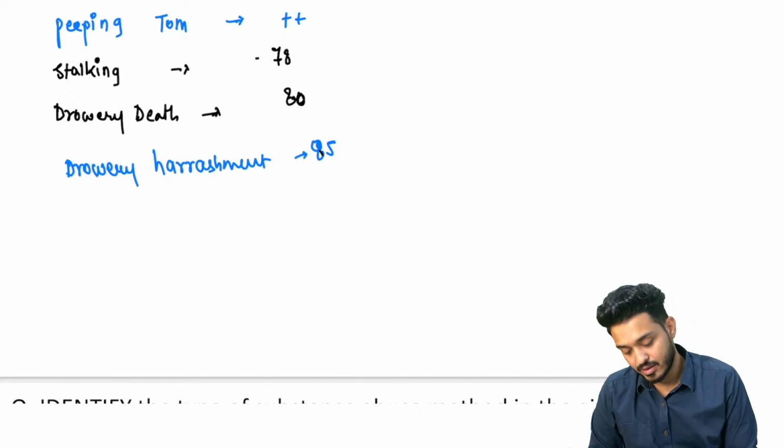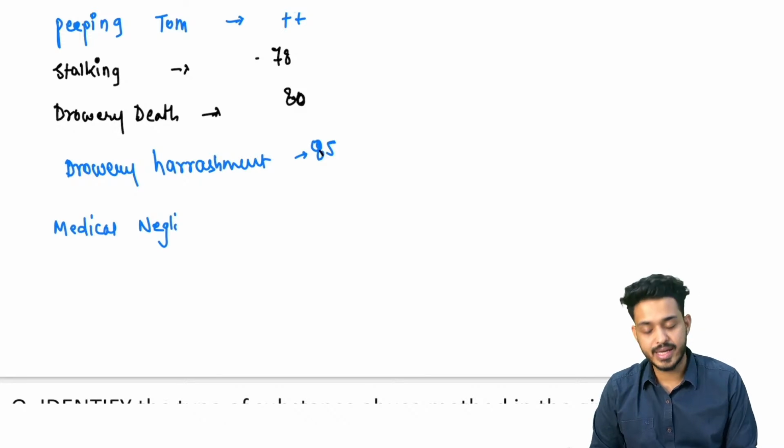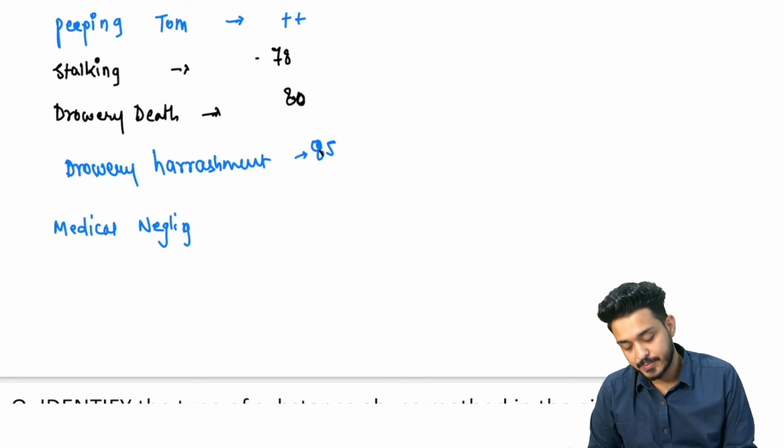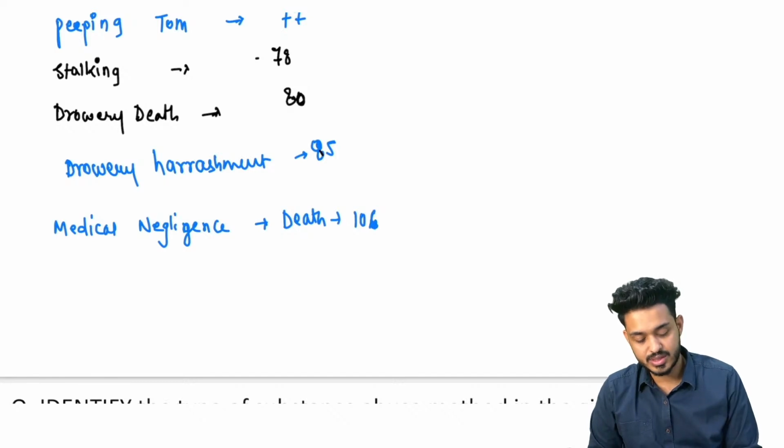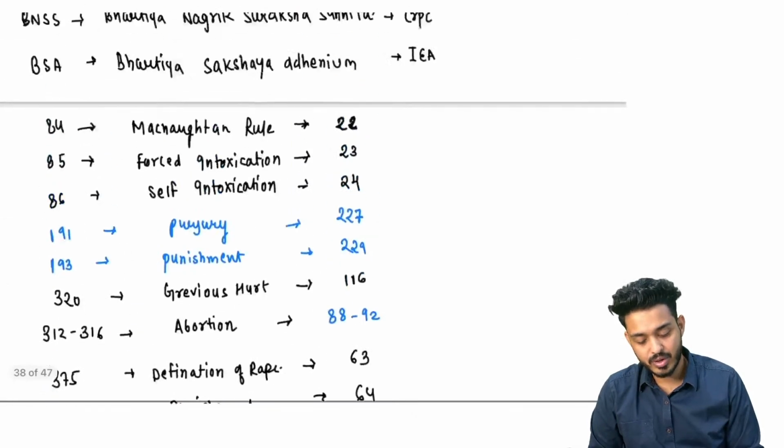Next we are having medical negligence. Earlier it was 304A, negligence. Now, if someone is dying, then it will be 106, right? So these BNS are important, right?